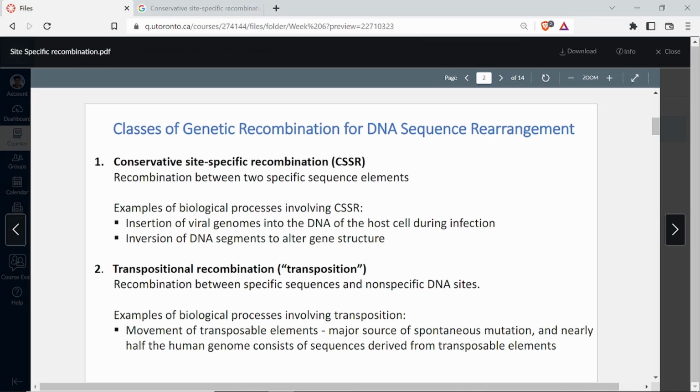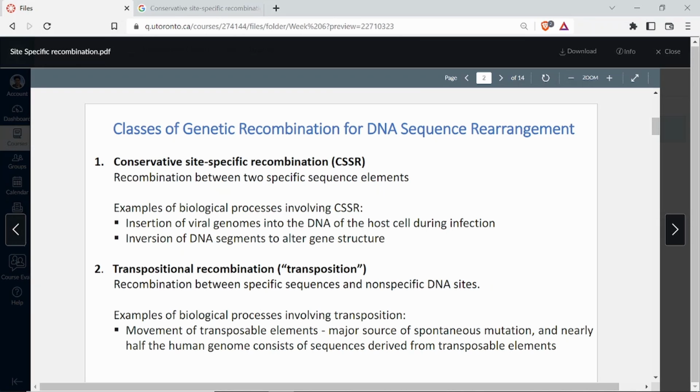So these are long genomic rearrangements, and they are because of site-specific recombination that can induce things like inversion, deletion, duplication, right? So these things are also because of the conservative site-specific recombination. We'll come to the reason why we call it conservative site-specific. Then the next phenomenon is transposition. So this we are going to do in the next class.